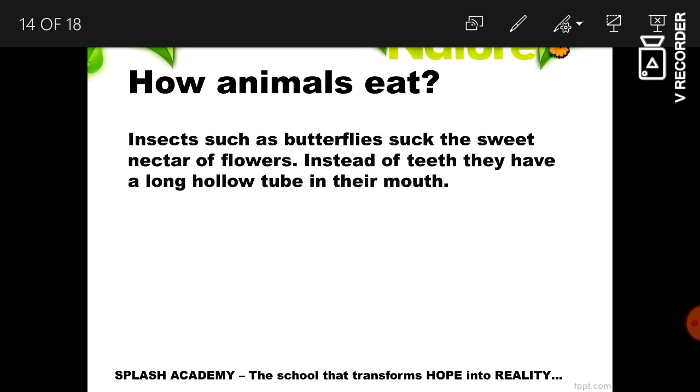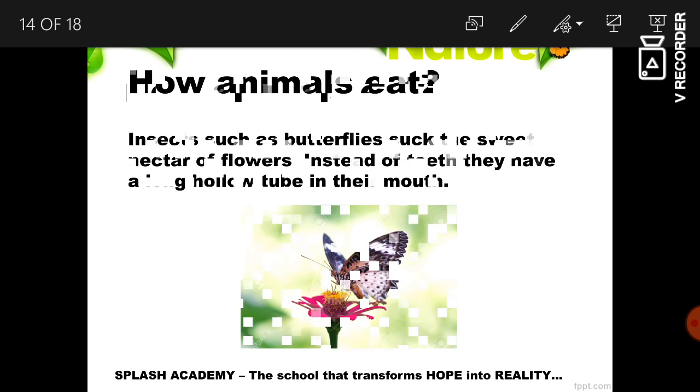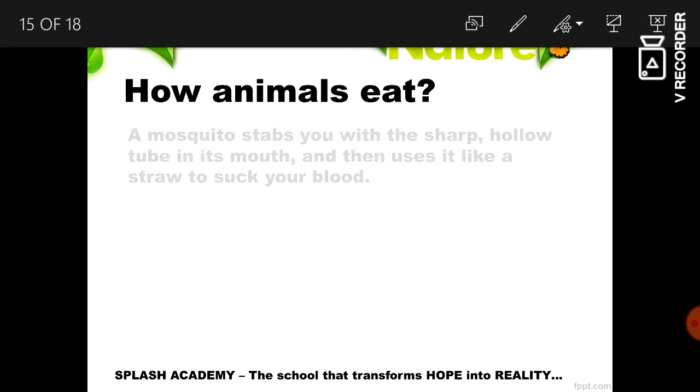Next, insects like butterfly. They suck the sweet nectar of flowers. Instead of teeth, they have a long hollow tube in the mouth which helps them to suck the nectar of the flowers. Let us see what is the next insect or animal.